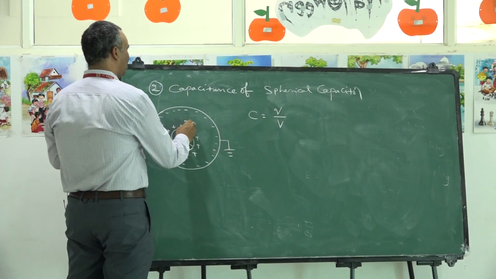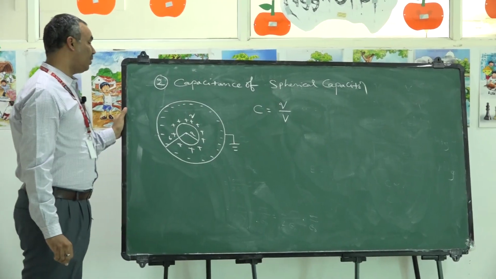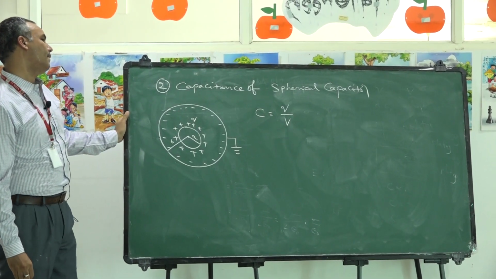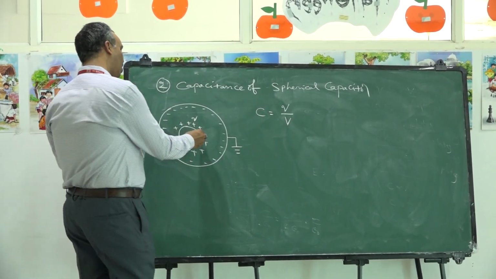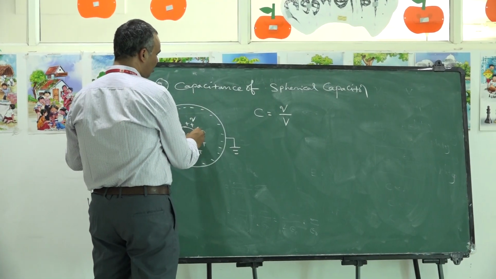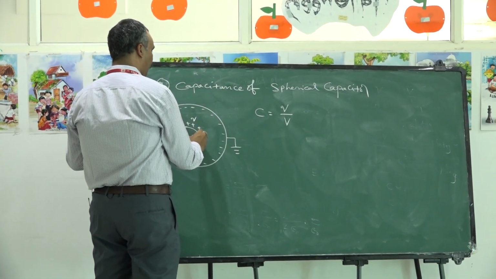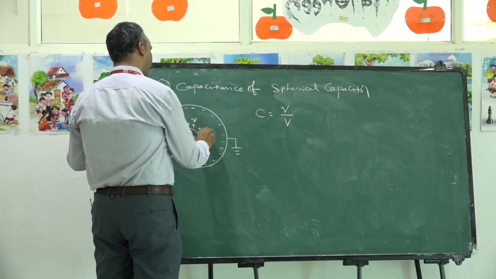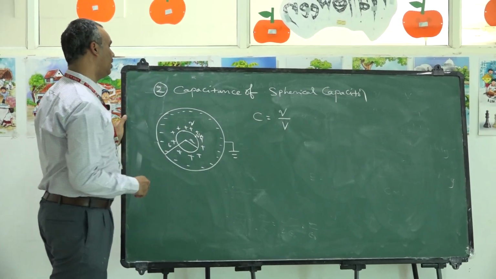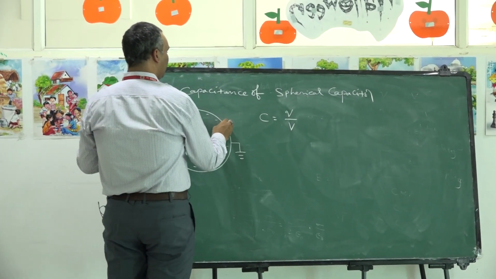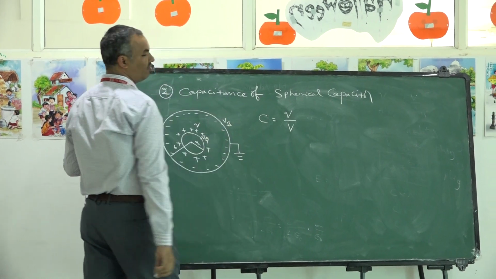Let Q be the charge given to the inner sphere of radius A. What is the potential developed on its surface? Let VA be the potential on the surface of the inner sphere, and VB the potential on the surface of the outer sphere.